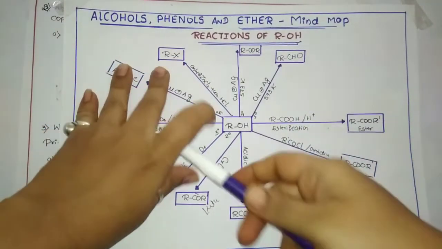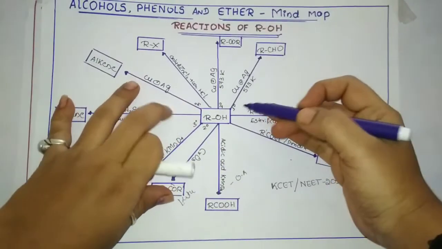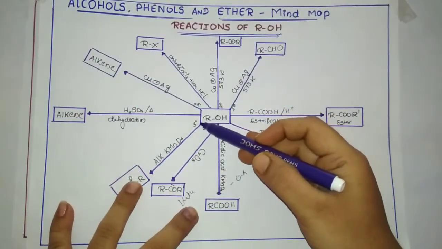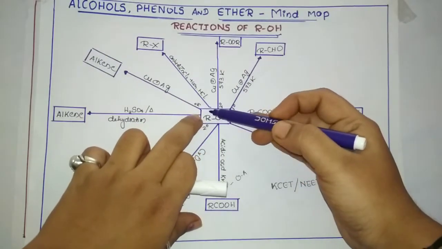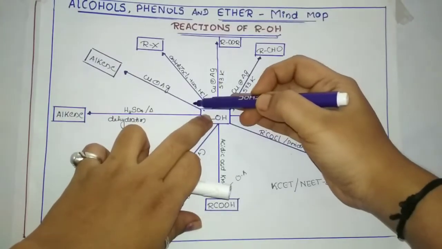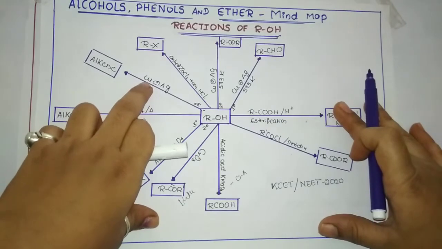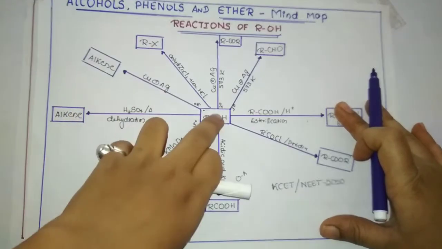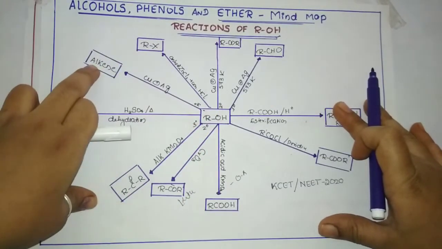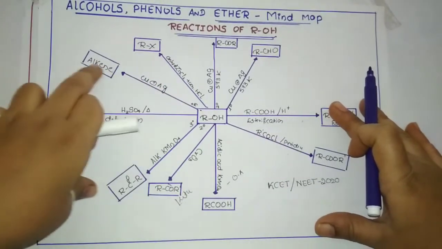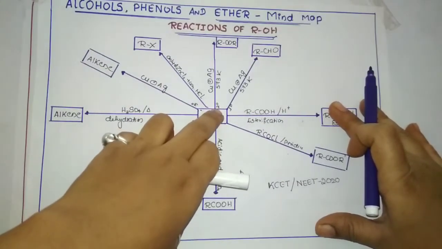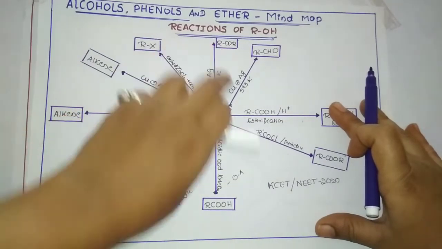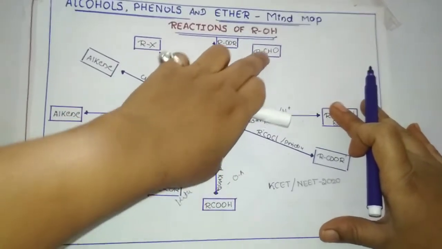So in the mind map, I have shown you when the tertiary alcohol, dear students, you can concentrate here. When the tertiary alcohol is passed over copper or silver, that gives what? Alkene. Here only we can observe. That gives alkene. When the secondary alcohol is passed, it gives ketone. When the primary alcohol is passed, it gives aldehyde.